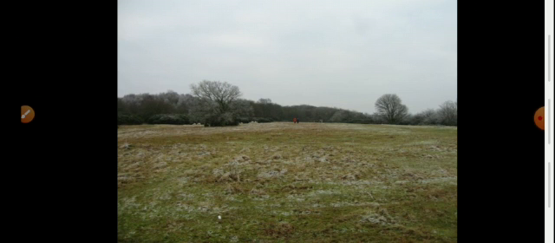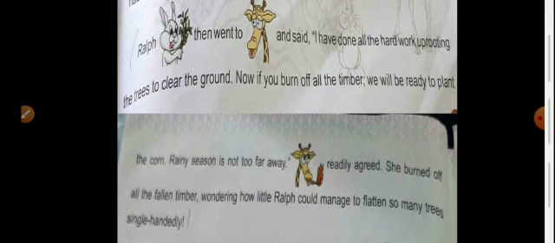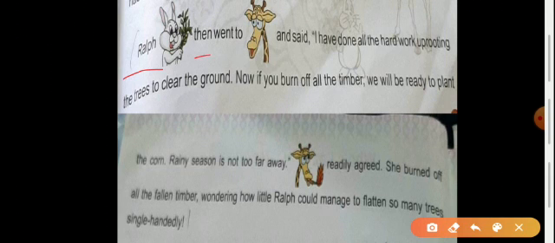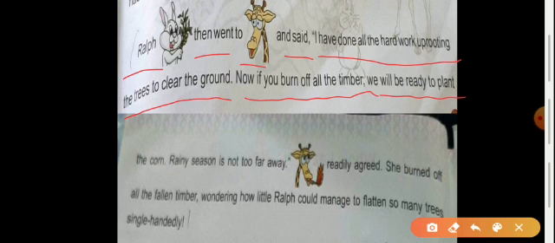Understood? So, moving to the next paragraph. Ralph Rabbit then went to Giraffe and said, I have done all the hard work uprooting the trees to clear the ground. Now, if you burn off all the timber, we will be ready to plant the corn.